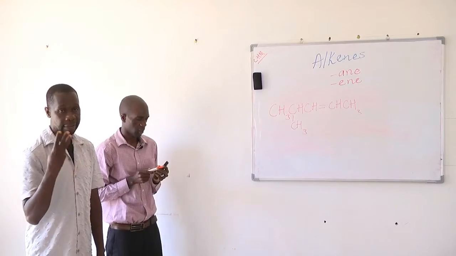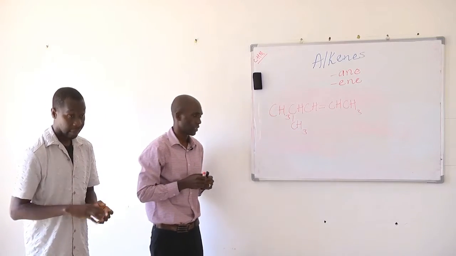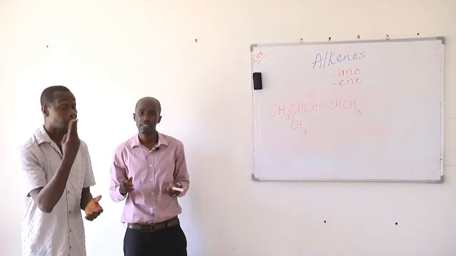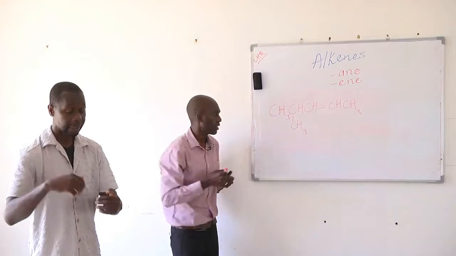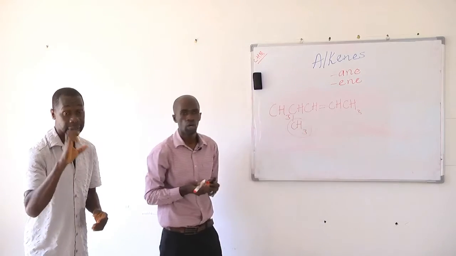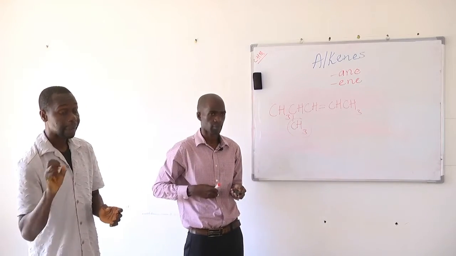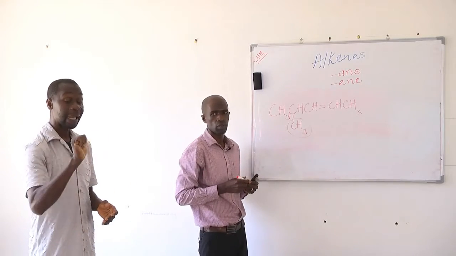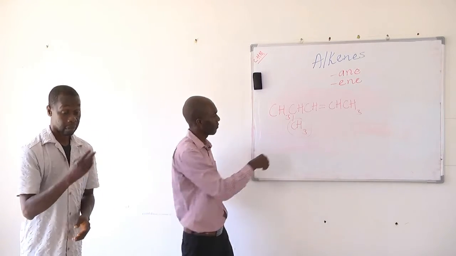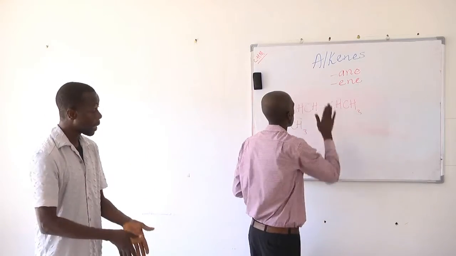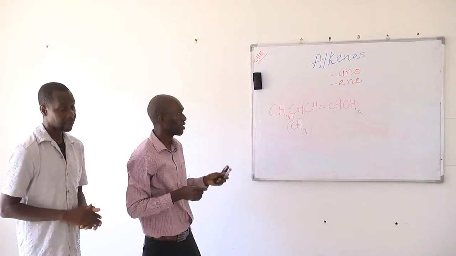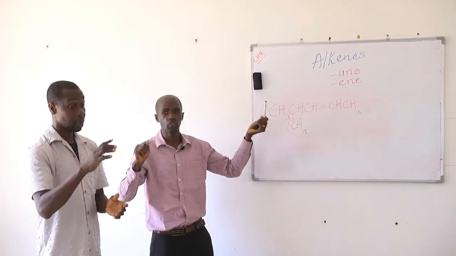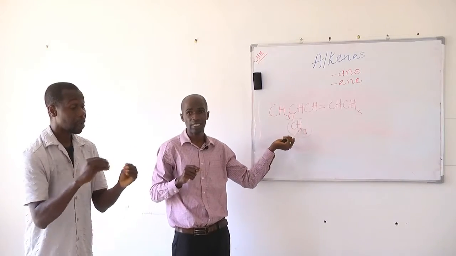Let's look at this compound and try to give it a name. We said the double bond takes precedence over alkyl groups, or halogens. Here we don't have a halogen, but instead we have an alkyl group. So to name this compound, the double bond has to take precedence. We have to give the lowest number to the double bond before we consider the alkyl group.